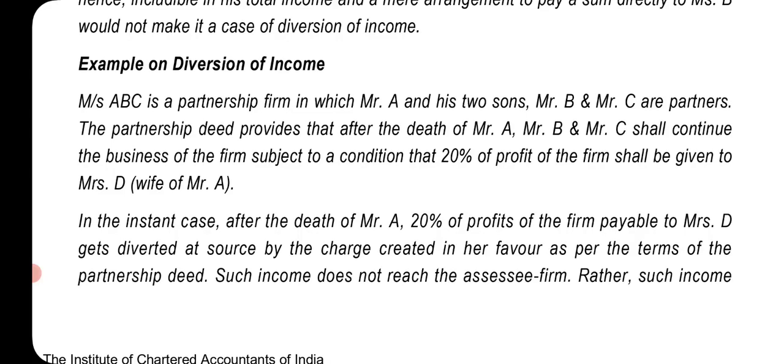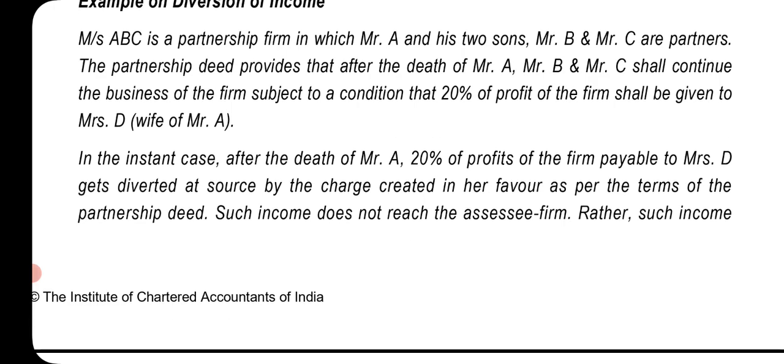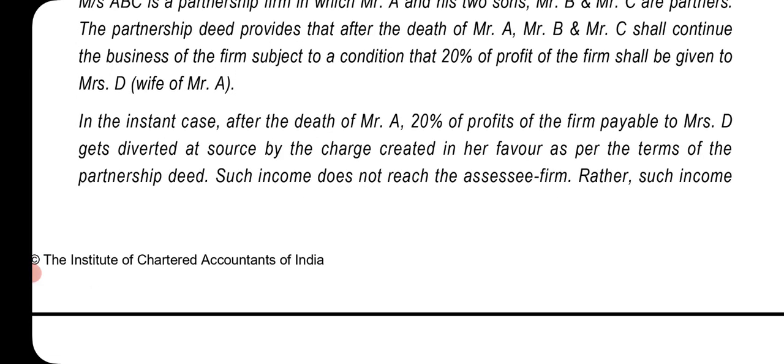Example of diversion of income: M/s ABC is a partnership firm in which Mr. A and his two sons, Mr. B and Mr. C, are partners. The partnership deed provides that after the death of Mr. A, Mr. B and Mr. C shall continue the business of the firm, subject to a condition that 20% of the profit of the firm shall be given to Mrs. D, wife of Mr. A.